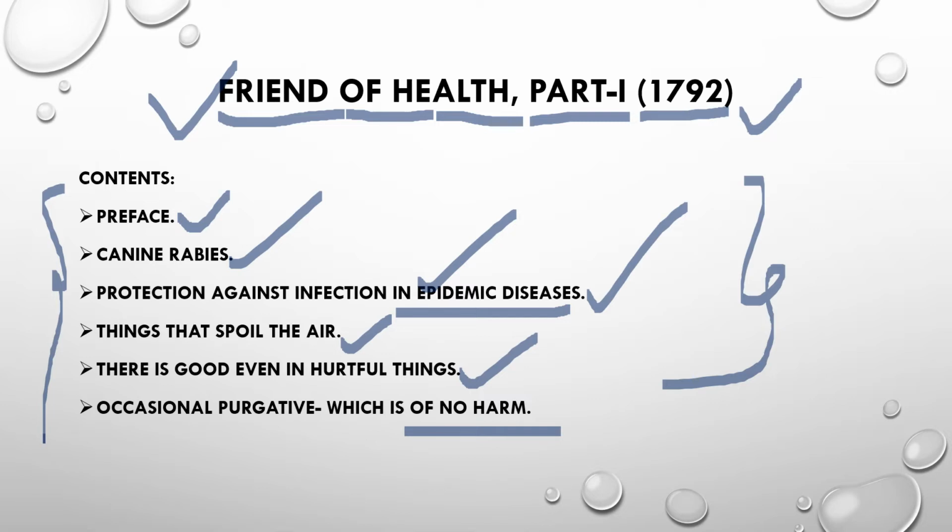And things that spoil air is about the air surrounding us, the oxygen, which is responsible for any living being's growth and development. So the air which we breathe in should be the healthier one, not the things which spoil air.